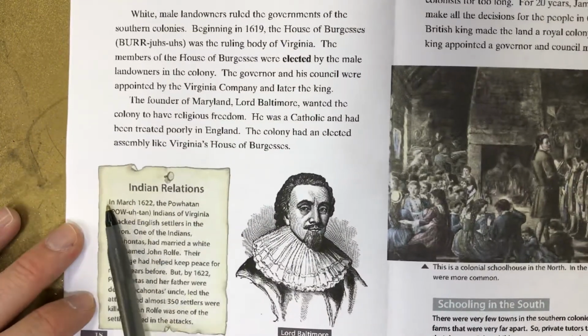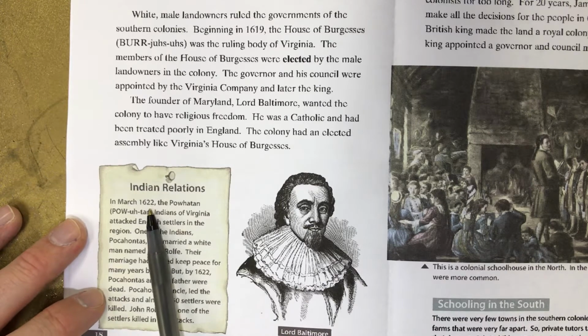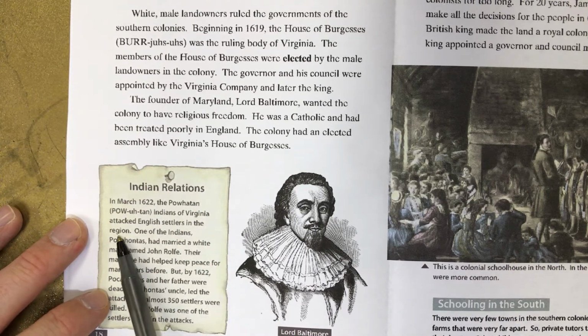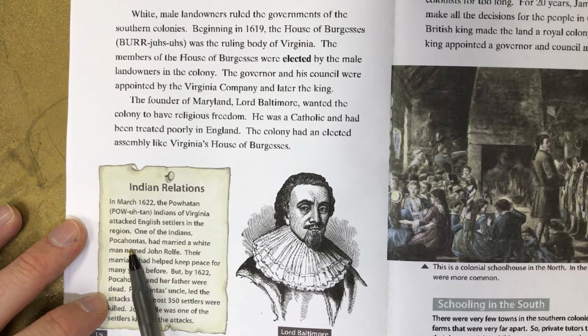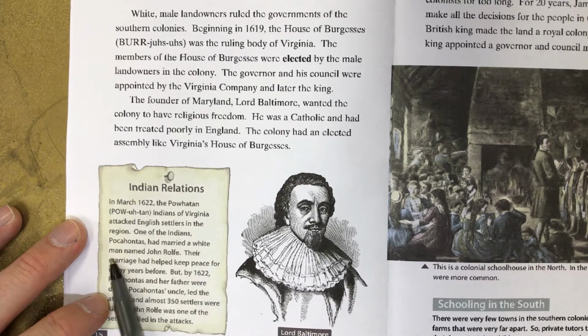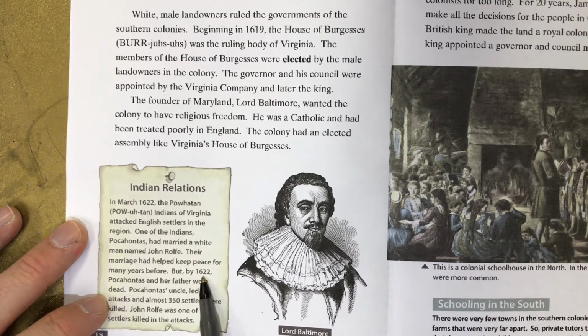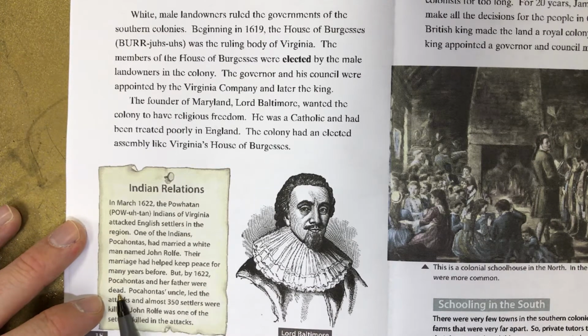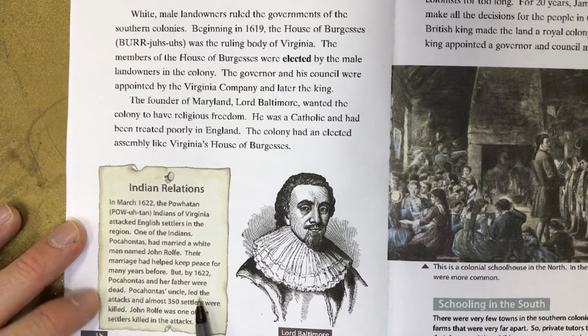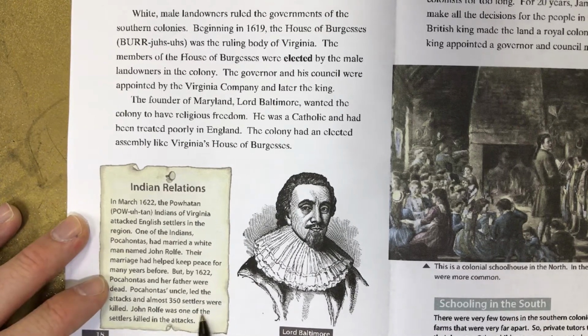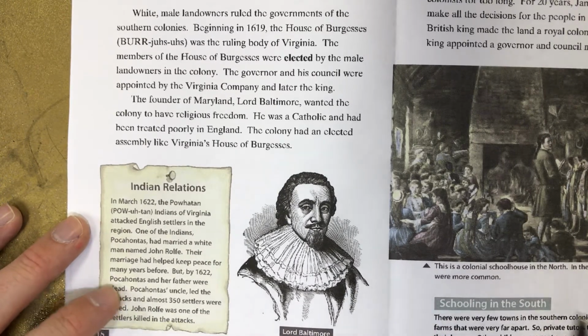Indian relations. In March 1622, the Powhatan Indians of Virginia attacked English settlers in the region. One of the Indians, Pocahontas, had married a white man named John Rolfe. Their marriage had helped keep peace for many years before. But by 1622, Pocahontas and her father were dead. Pocahontas' uncle led the attacks and almost 350 settlers were killed. John Rolfe was one of the settlers killed in the attacks.